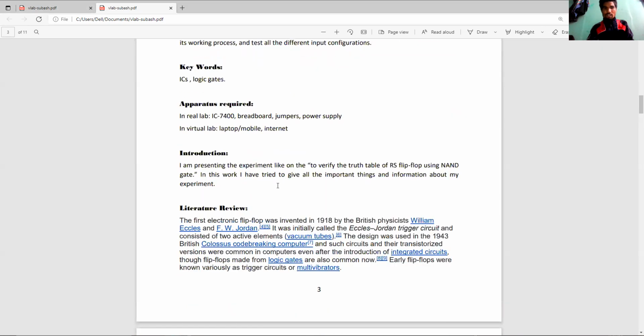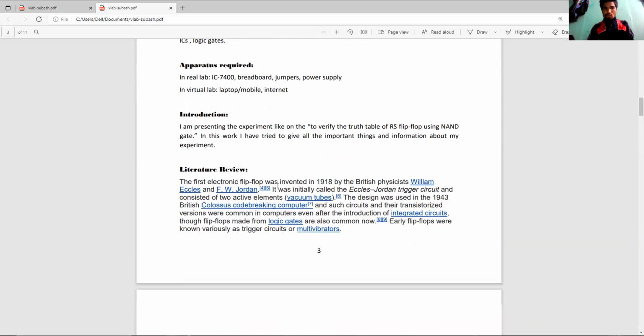The introduction of my virtual lab: I am presenting the experiment to verify the truth table of RS flip-flop using NAND gates. In this work, I have tried to give all the important things and information about my experiment.